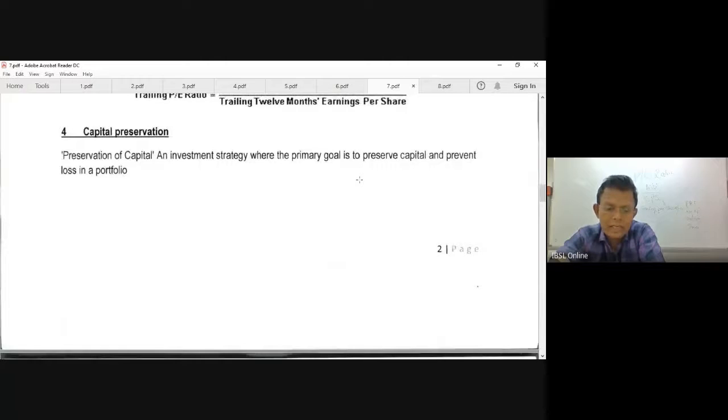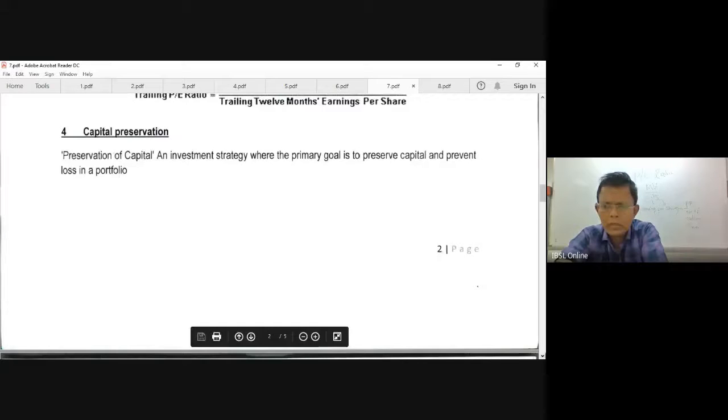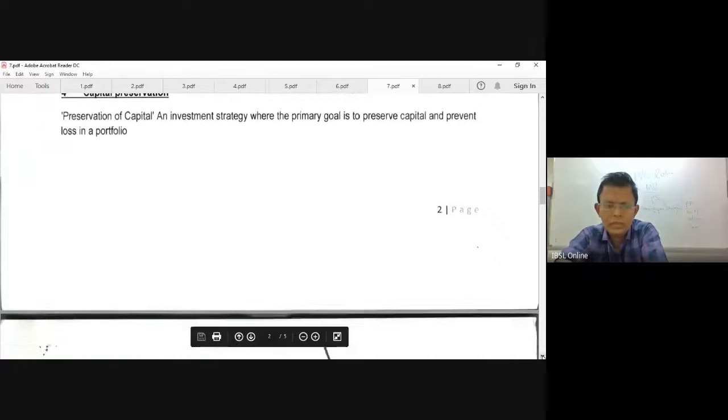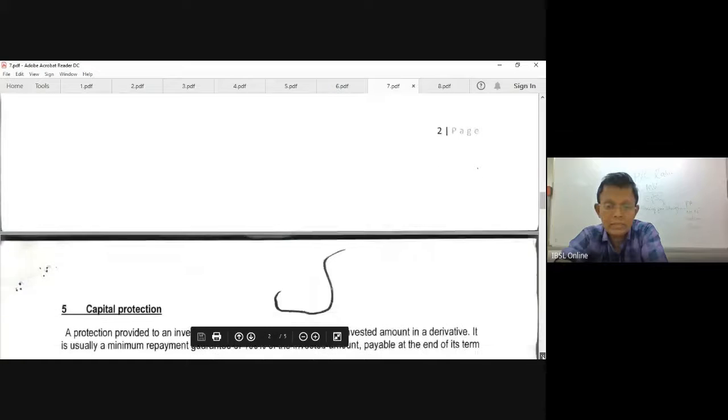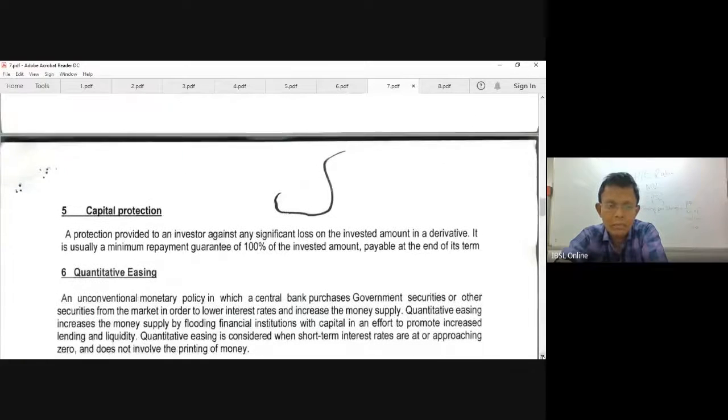These are the words I have given you for you to remember. The examiner can test you for 2 marks, and you have been given 10 questions, multiple choice questions as well. Capital preservation, investment strategy. I thought of giving you this kind of words, as the examiner has not tested them. And capital protection is another word.